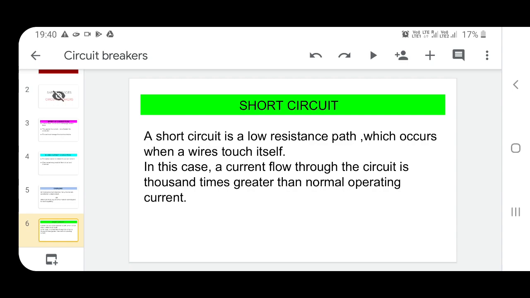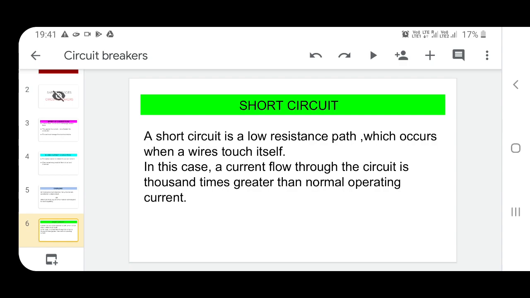In this case, the current flow through the circuit is 1000 times greater than the normal operating current. In the case of short circuit, whatever the normal current is, multiplied by 1000, this current starts to flow. Means 1000 times greater than the normal current starts to flow in the case of short circuit.